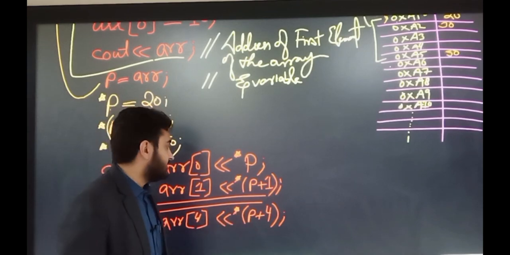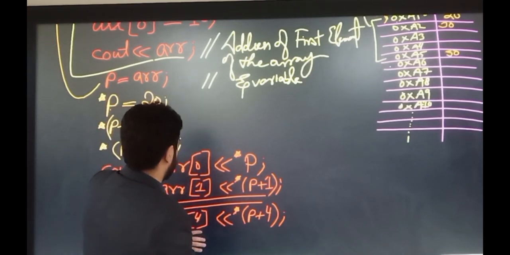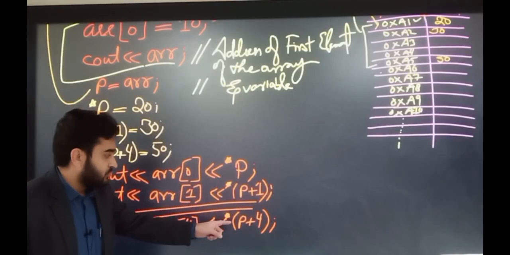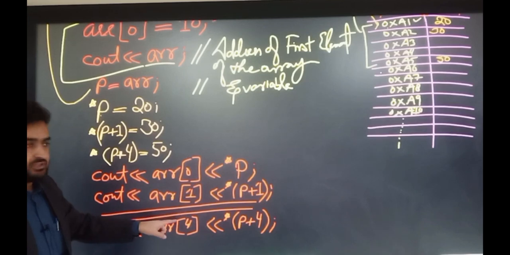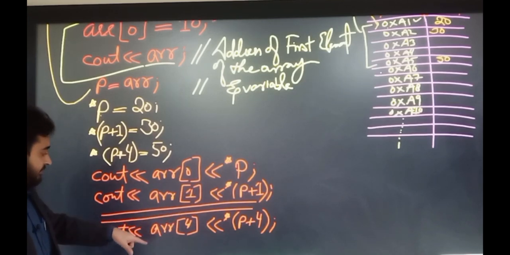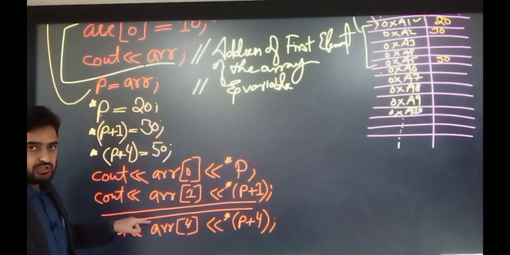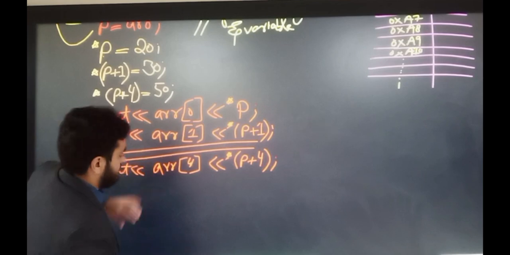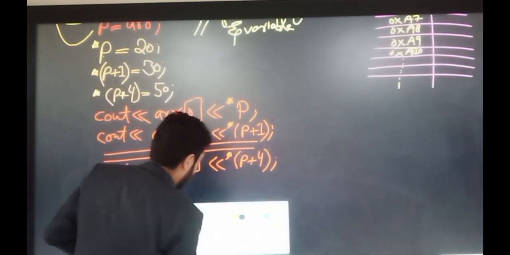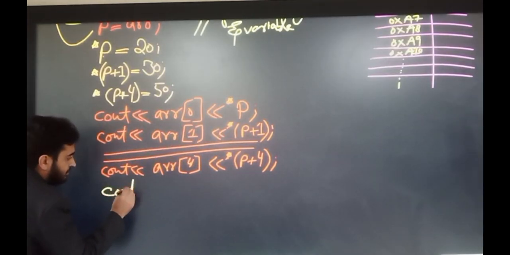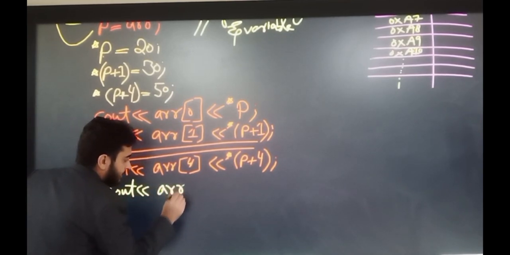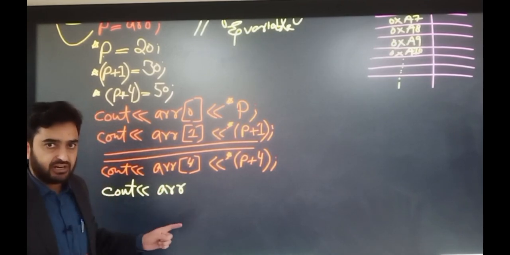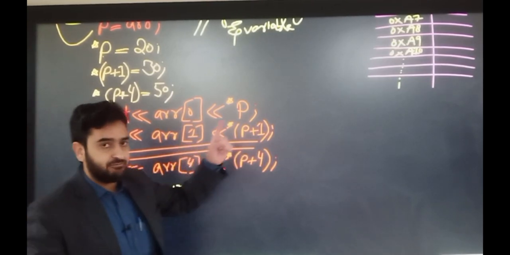You can also get the addresses of each position using the name of the array or using the pointer. So how can we get this? Let's see. As we have seen now that we can use a pointer to access the elements of the array, we will now see how we can use the name of the array as a pointer. Let's see the example. Cout arr. As we know, this arr returns the reference, the address of the first element.